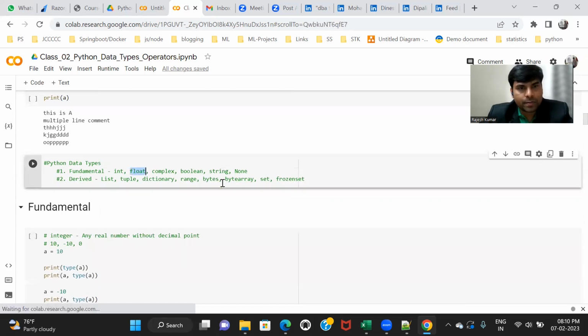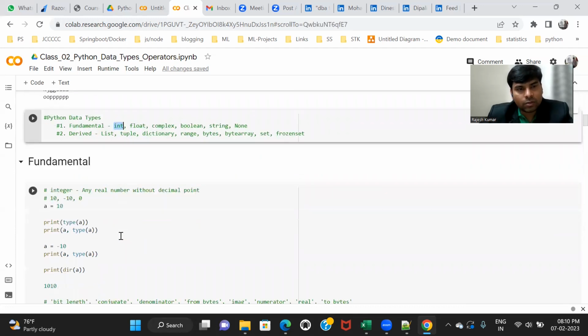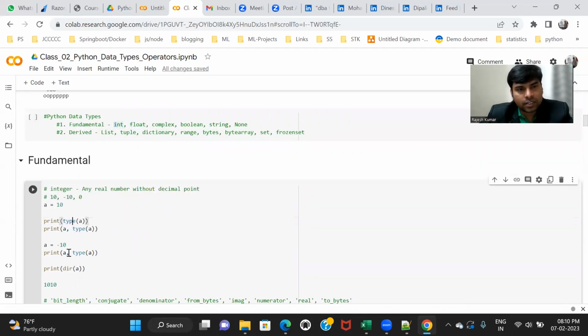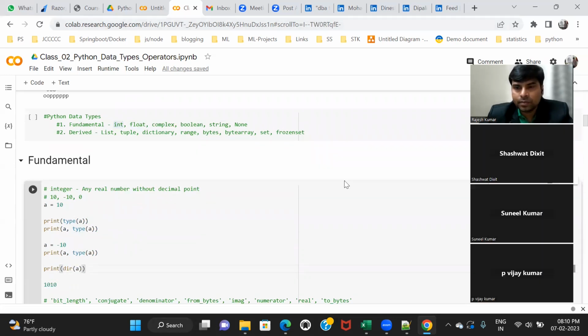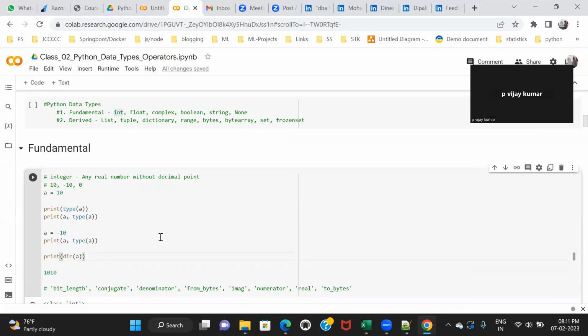Float. So int, any doubt in the int data type? Like what is int, the type function, the dir function? Any doubt? Any confusion in your mind? Sir, dir. Okay, so you are not able to understand what dir is, right? Why we are using the dir function?